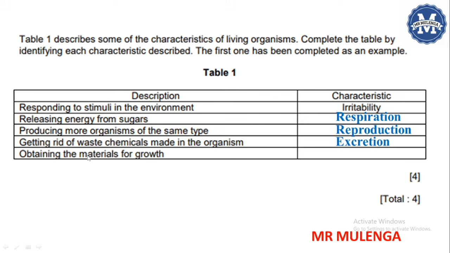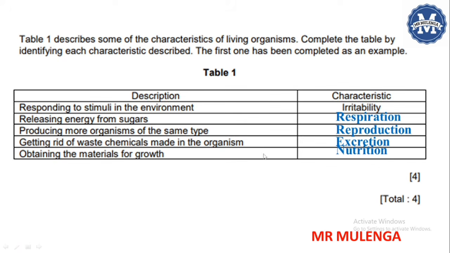We now move on to our last one, which is our fifth description here, obtaining the materials for growth. Living organisms have one characteristic whereby if they want to grow, they need to eat. They need to eat some material. They need to eat food. So the characteristic that is being described here, where living organisms will be obtaining the materials for growth, is what we call feeding or nutrition. So we can write nutrition right here, or we can say feeding.